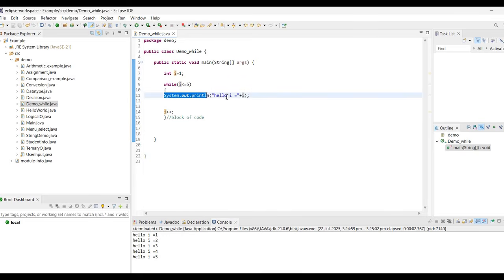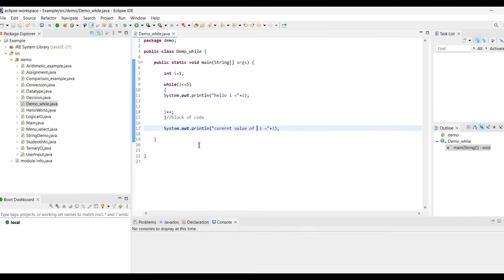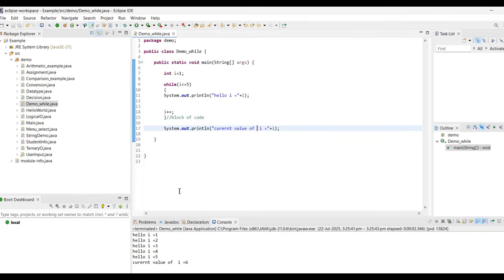We can prove it here by printing this value outside of the block of code. So here we will print, i is now, the current value of i is equal to, and you can see that after 5, when I come out of the loop, my value comes to be 6 here. This is how a while loop works.